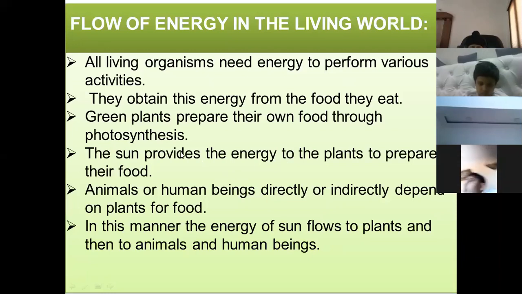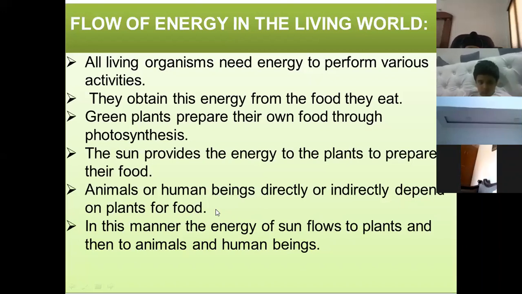Now, next. See, green plants prepare their own food through photosynthesis. The sun provides the energy to the plants to prepare their food. This is very important. Green plants get their energy from sun. These animals and human beings directly or indirectly depend on plants for food.